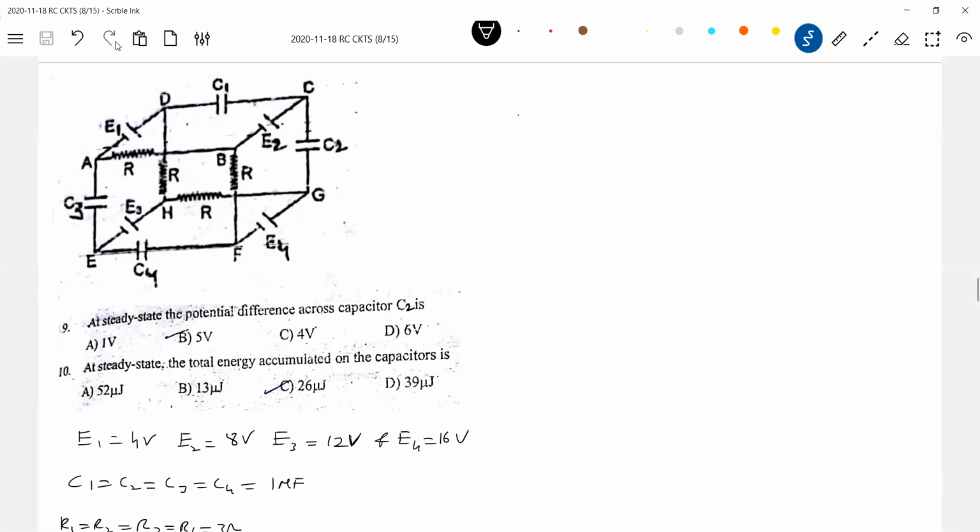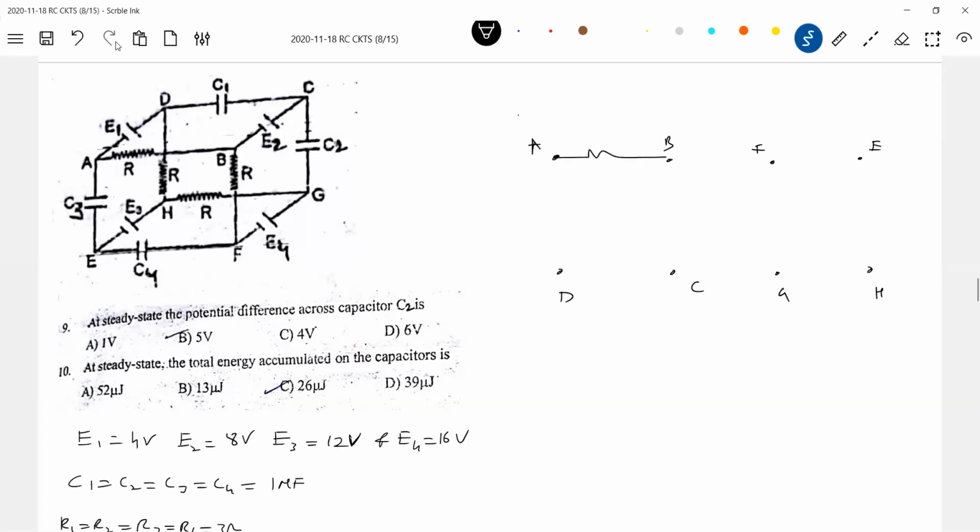So I'll start like this. B, C, D, E, F, G, H. Between A and B, one resistor.